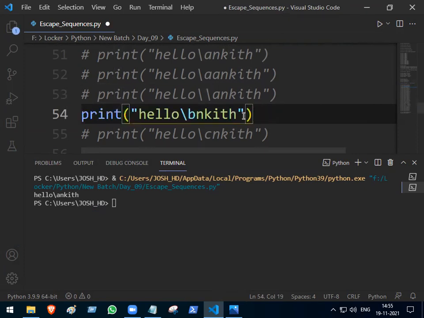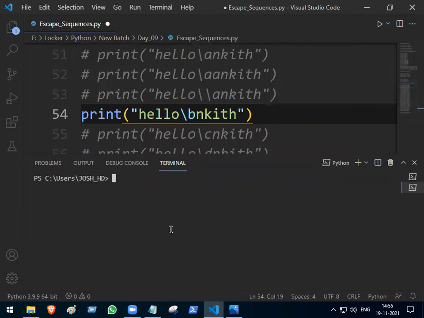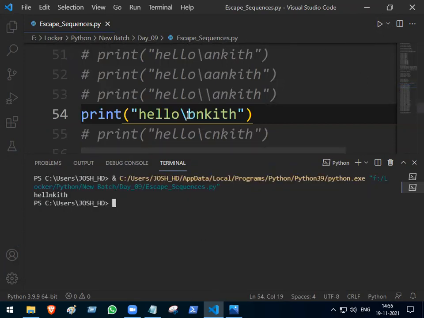What about this one now? Yeah, correct. Hell Yankit. Because backslash b will delete one character from the back side. What will be deleted here? O. So the answer now is Hell Yankit.